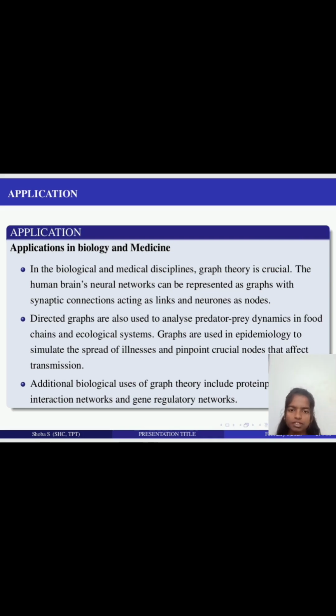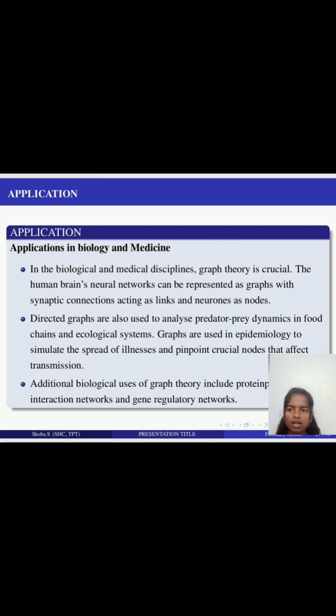Let's see the application for graceful labeling. Application in biology and medicine. In biological and medical disciplines, graph theory is crucial. The human brain's neural network can be represented as a graph with synaptic connections acting as links and neurons as nodes.